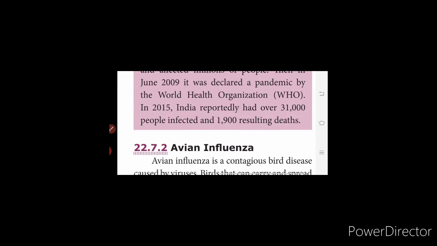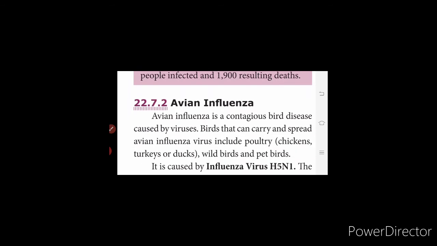Then next is avian influenza. This includes birds. Aves means birds. The disease spread through birds is called avian influenza. Avian influenza is a contagious bird disease caused by viruses. The birds that carry and spread the avian influenza virus include poultry, chickens, turkeys or ducks. These are the birds which grow in poultry, and also wild birds and pet birds.